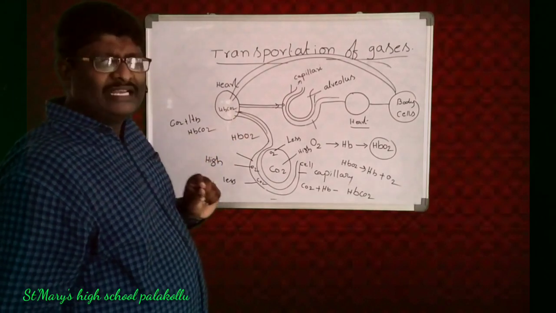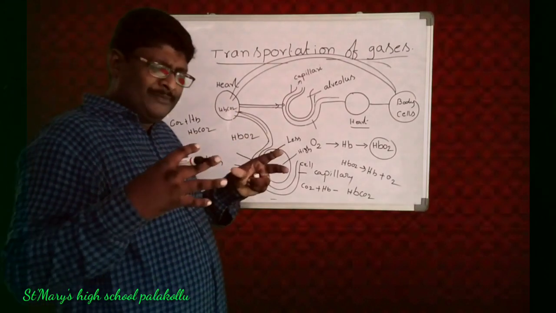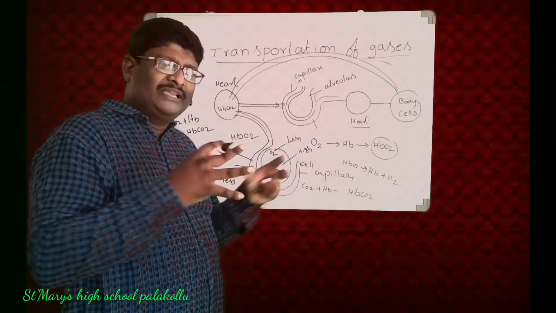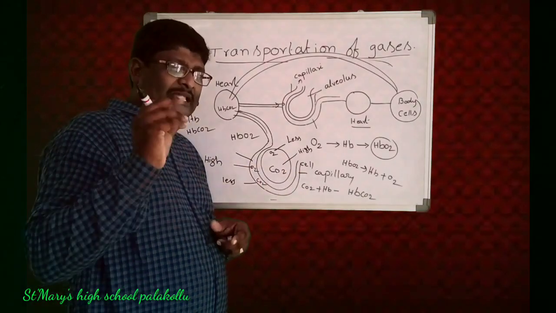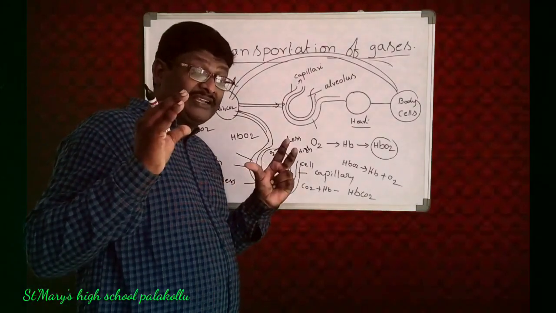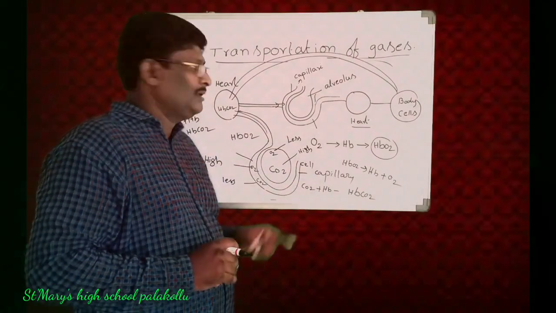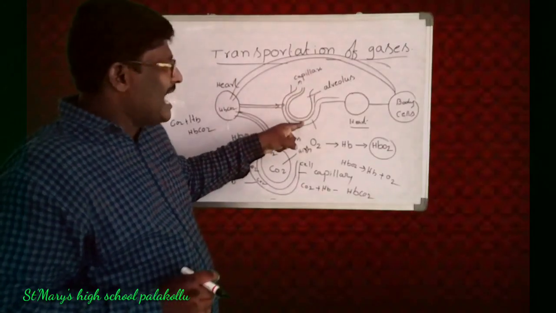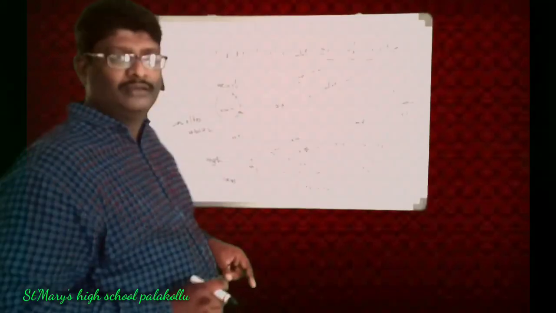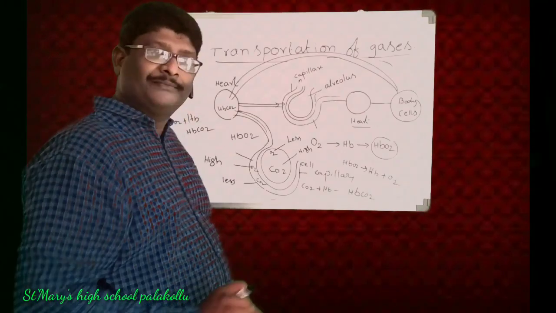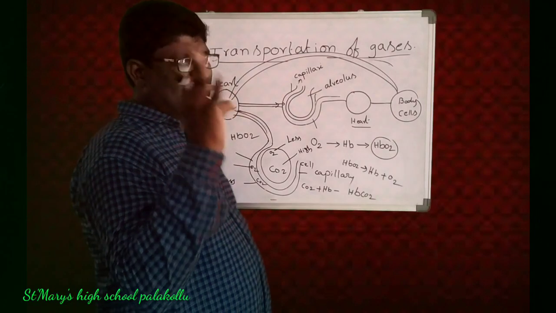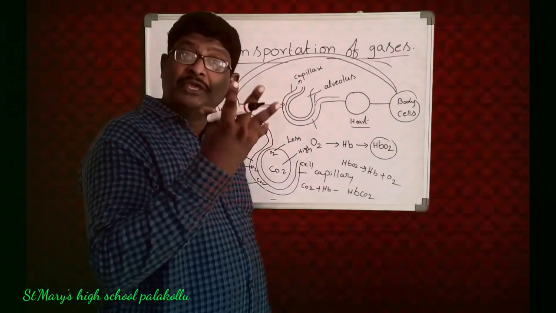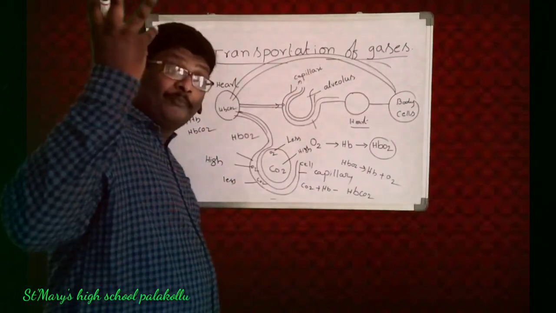When carbon dioxide is mixed with this blood, meaning mixed with this hemoglobin, the blood is dark in color. When in the alveoli the oxygen is added with this hemoglobin, it is very bright in color.